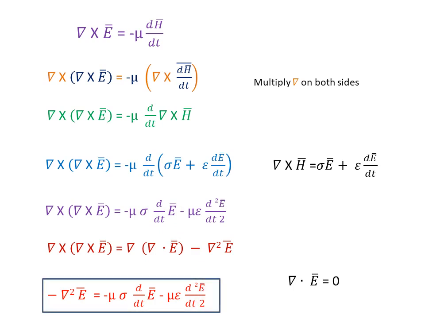So now we have derived the wave equation for the electric field separately. Here the left hand side is the electric field, and the right hand side is also the electric field. So this is the wave equation for the electric field.